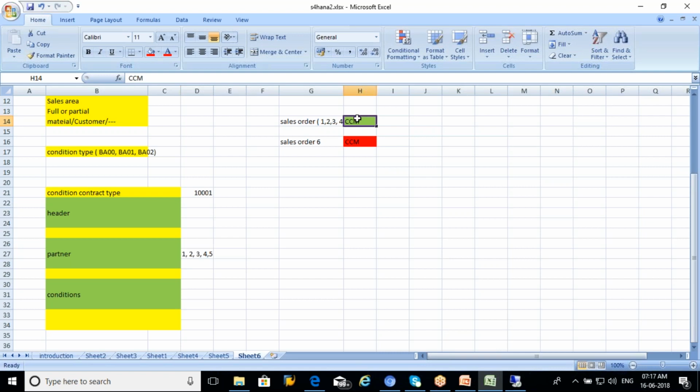We have not yet gone to the level of understanding what a CCM is. We are first understanding how we can identify whether a particular customer is relevant for CCM or not. This is the first understanding. Later we will come to the condition contract. If you are clear on this, then I can go to the condition contract.